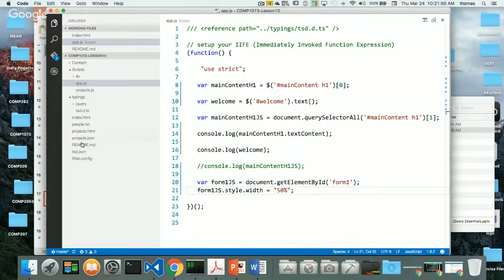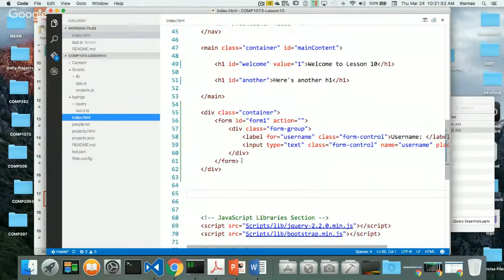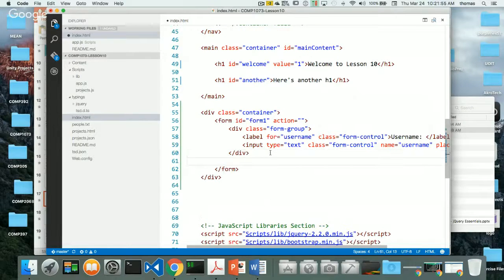I'll go back to my index.html, and inside my form itself, I'll put in, I love when this happens, a button. The button that I put in, I'll give it an ID of submit button. Ignore my phone call. Here's my ID of submit button, and we'll just call this thing submit. Now this is not a classic submit, right? So submit. There we go.